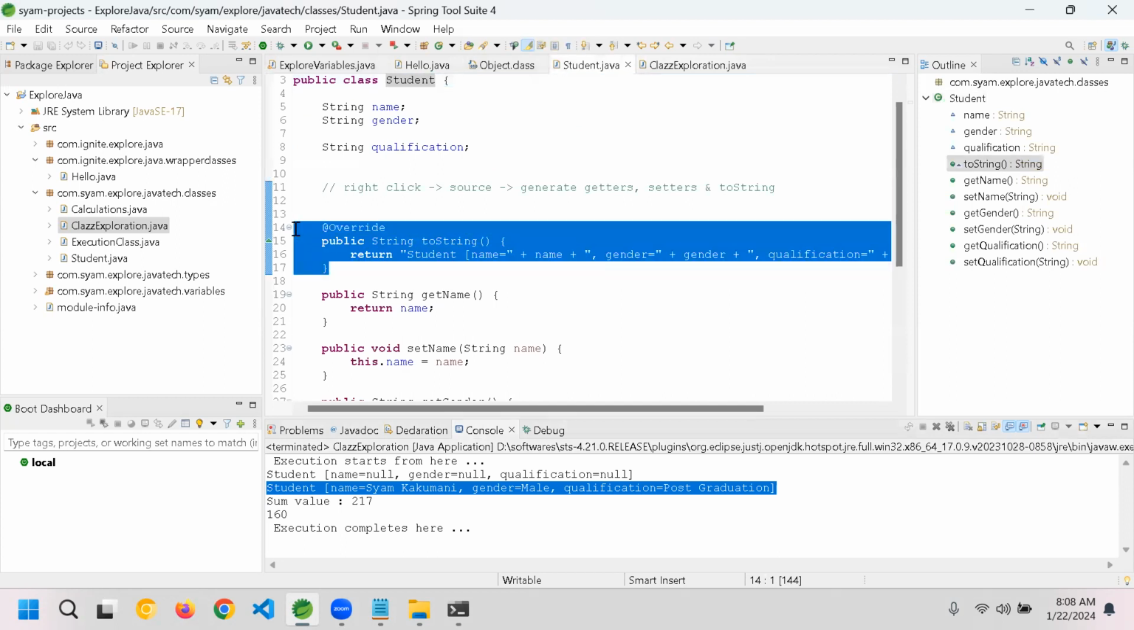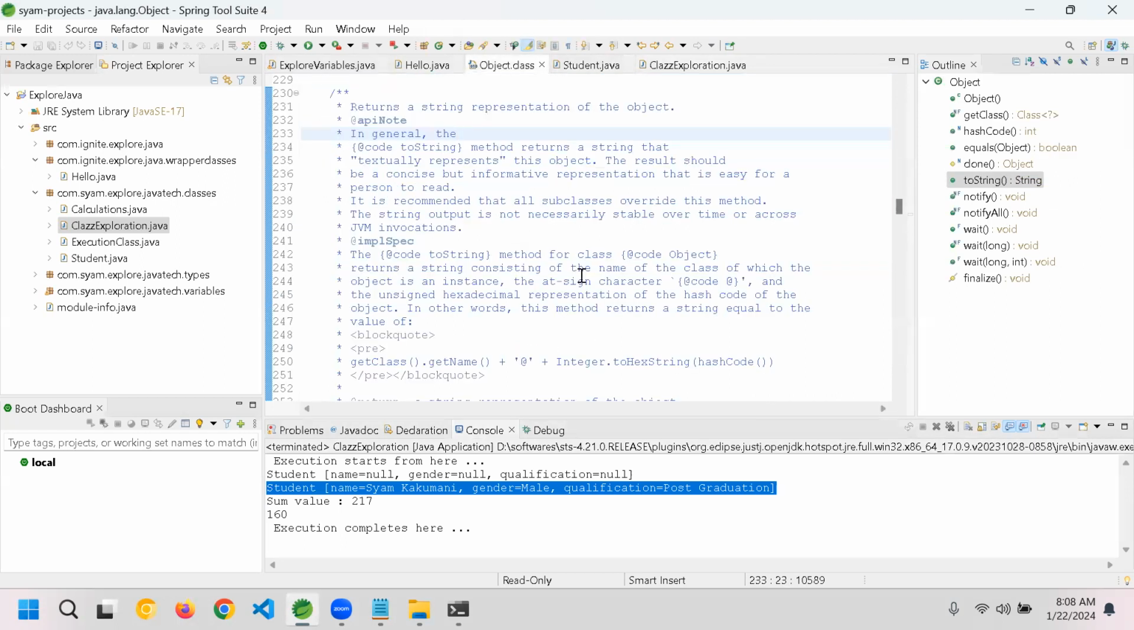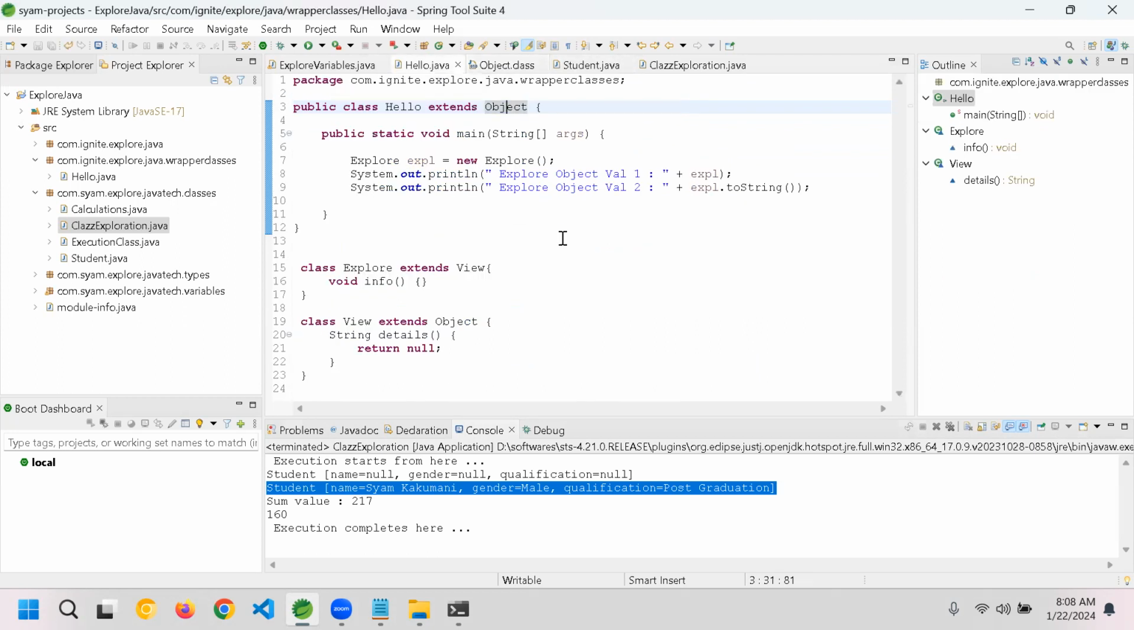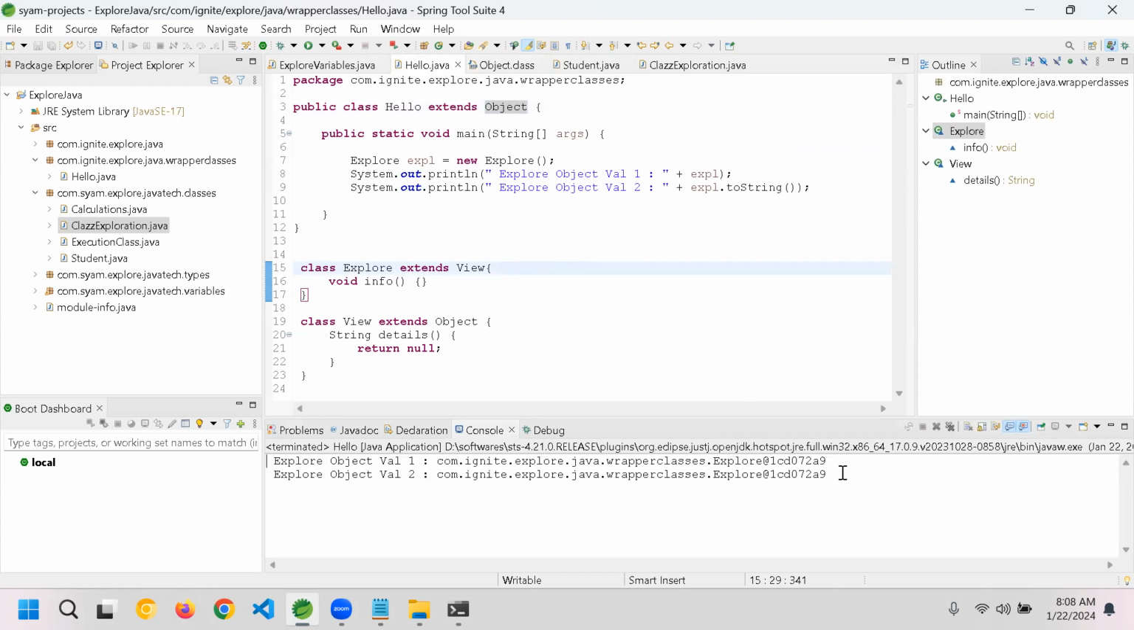If you don't override toString, by default it returns the string representation of an object, which will give you the object value in memory, whatever is the data with the object reference in the heap memory.